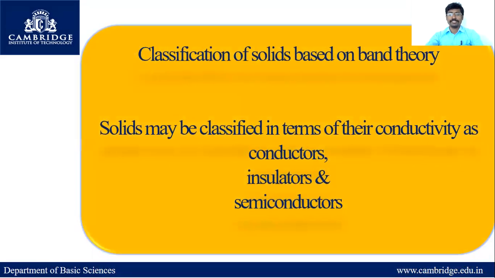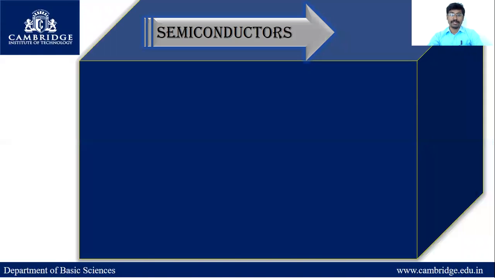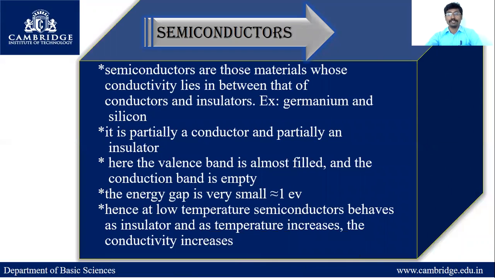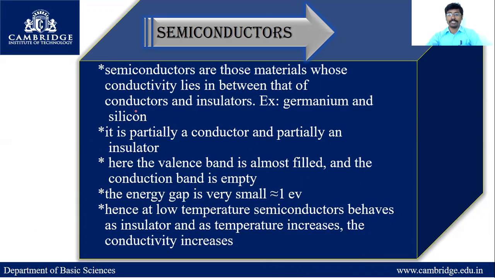Now, classification of solids based on the band theory. Solids may be classified in terms of their conductivity as conductors, insulators and semiconductors. Now we are discussing semiconductors. What are semiconductors? Semiconductors are those materials whose conductivity lies between conductors and insulators.